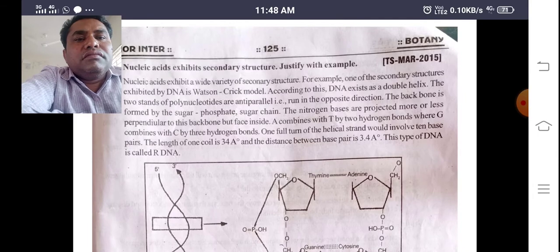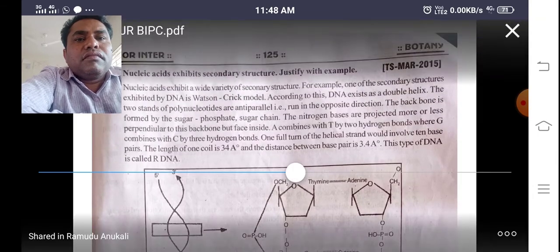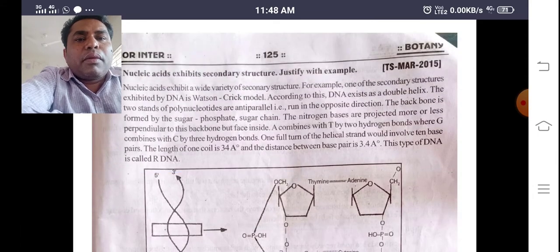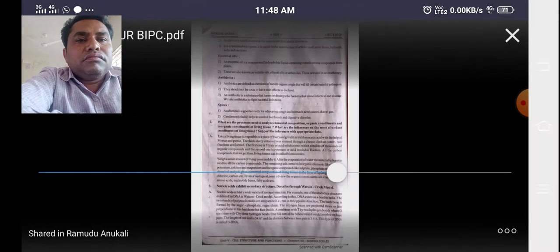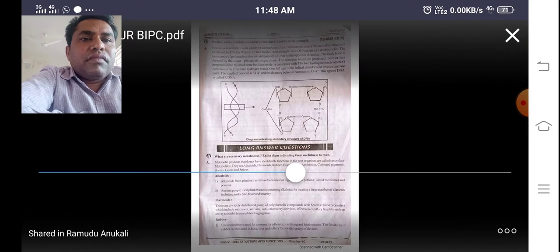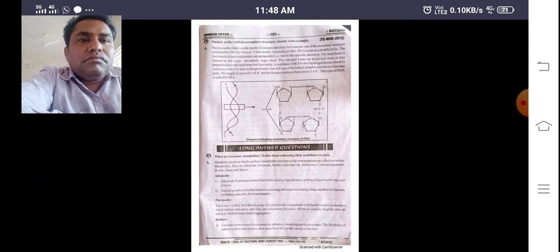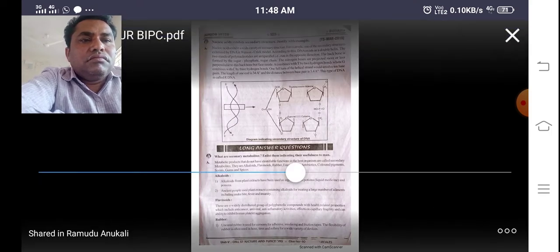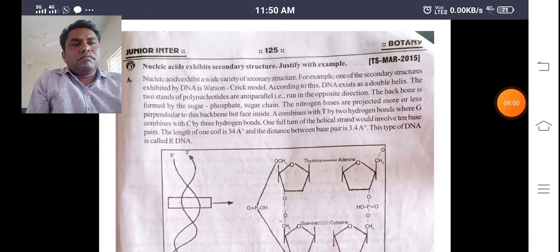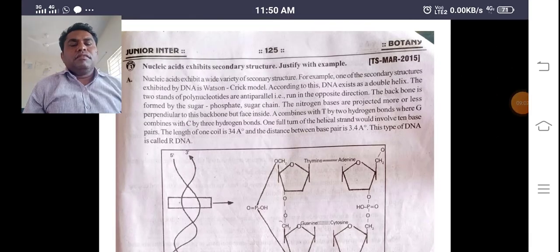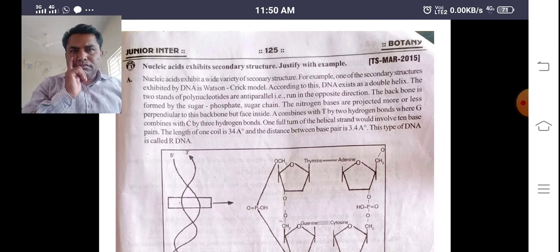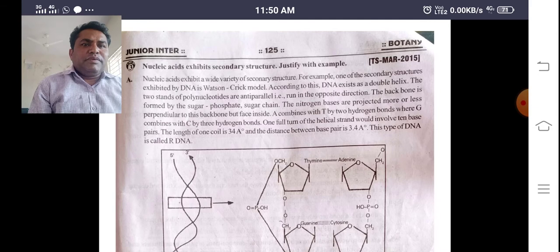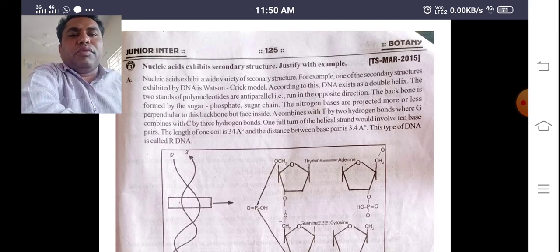Next, go to that. So next, third question. Nucleic acids exhibit secondary structure, justify with an example. This is a most important question.